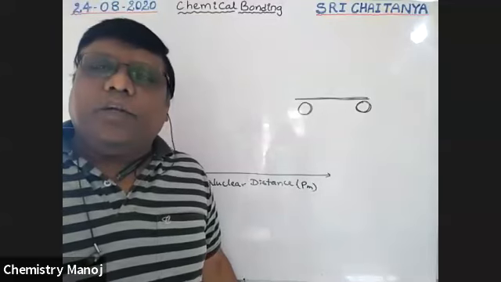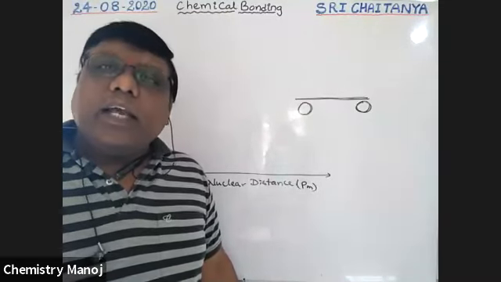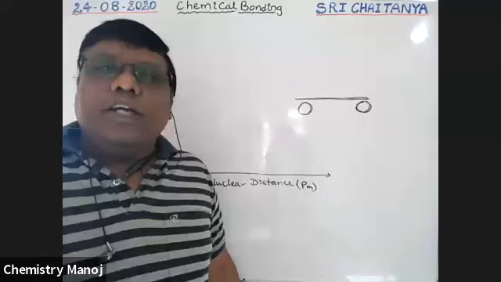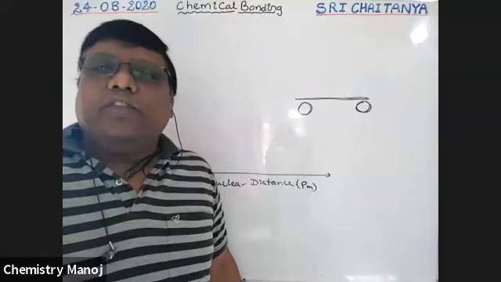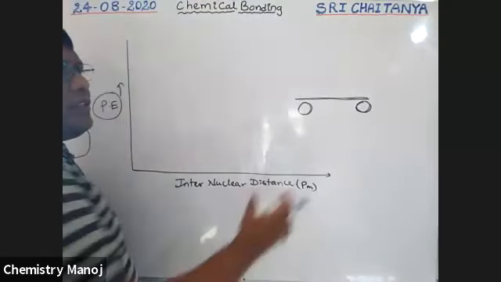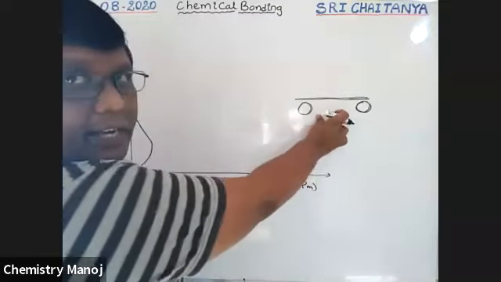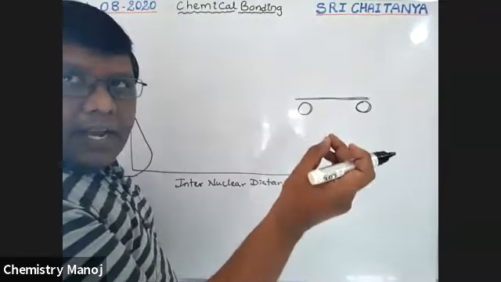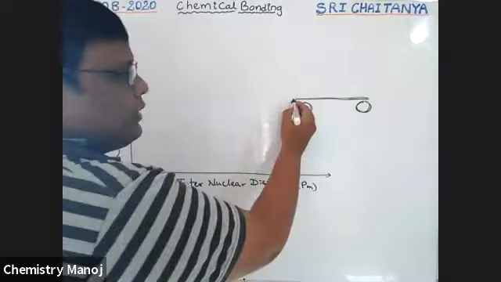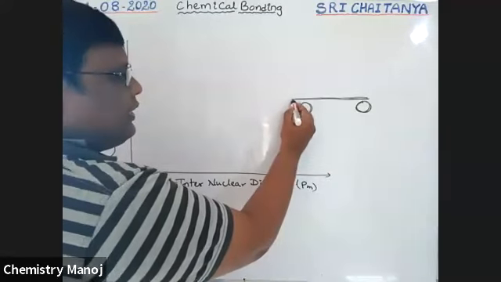Tell me, boys. Yes, attractive forces dominate. So as they approach each other, attraction takes place. Because of attraction, energy should be released, which means their energy gradually decreases.